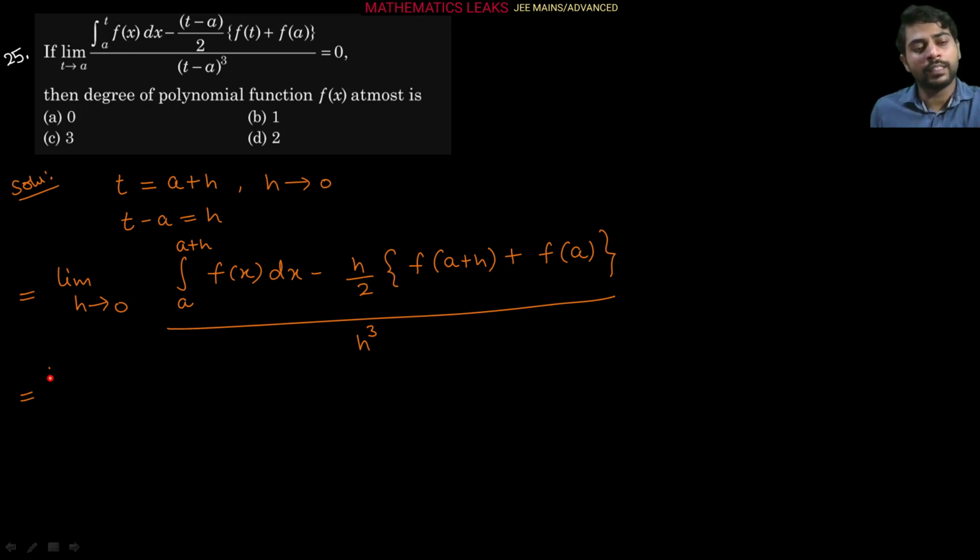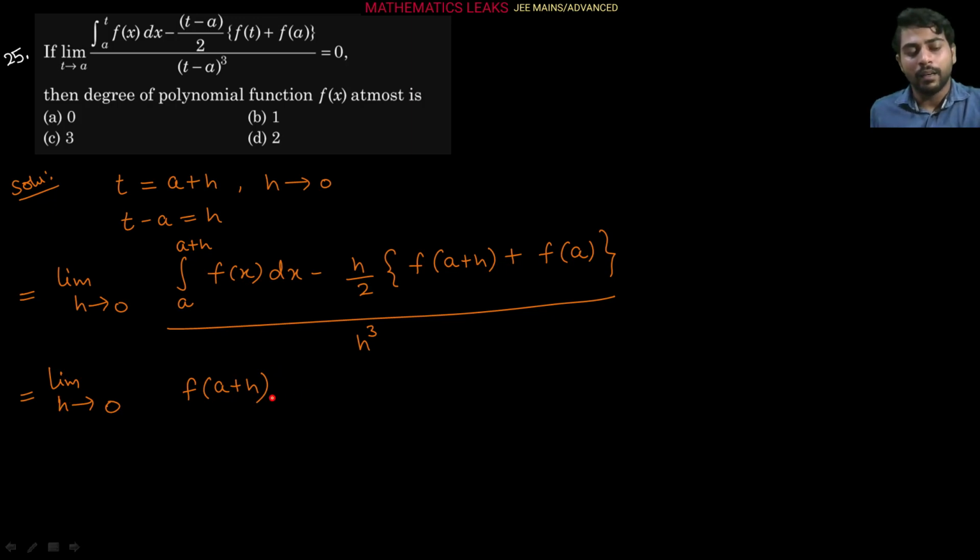So from here you can see this can be written as limit h tends to 0. L'Hospital's rule we are going to apply here. So it will come here f(a plus h), Newton-Leibniz formula we are applying in the differentiation of this integral. We just put the upper limit a plus h at the place of the argument, and then the upper limit will be differentiated with respect to h, which is 1 only.